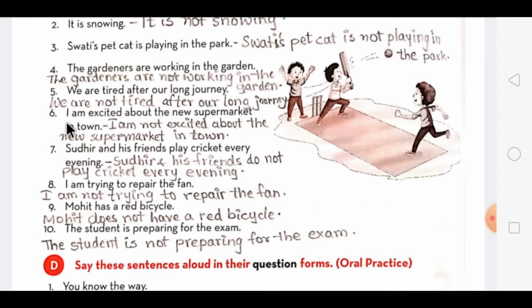Sixth one is I am excited about the new supermarket. Now here dear students, again am is mentioned over here, that is a be verb. So for the answer you only have to put not in between these two words. So it will change to I am not excited about the new supermarket in town.